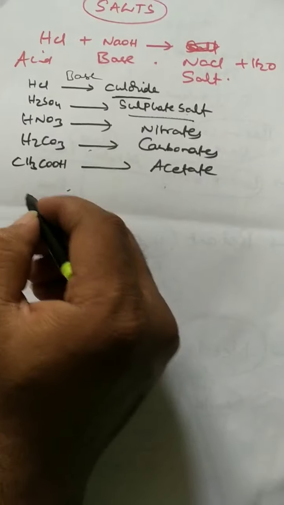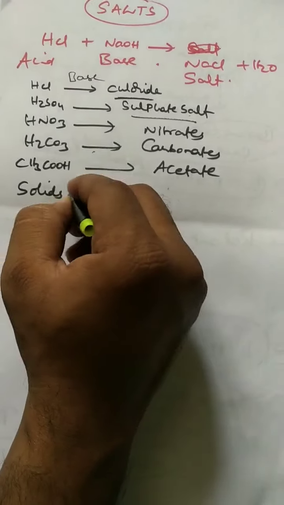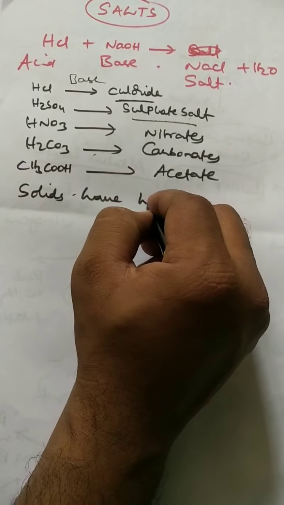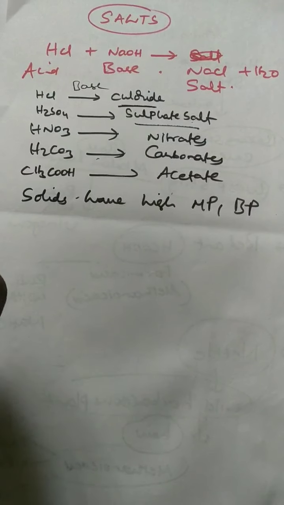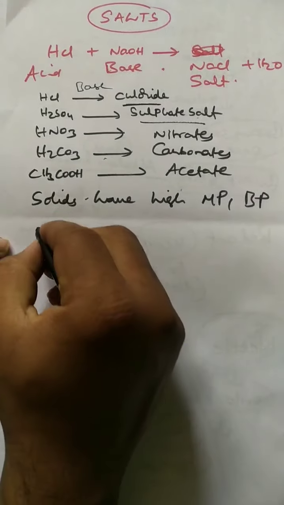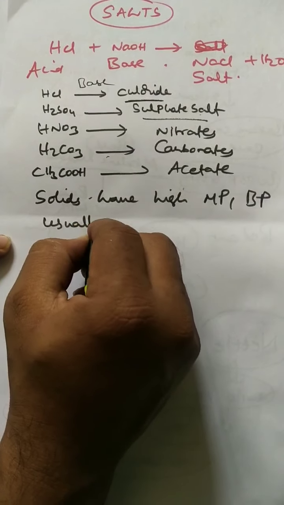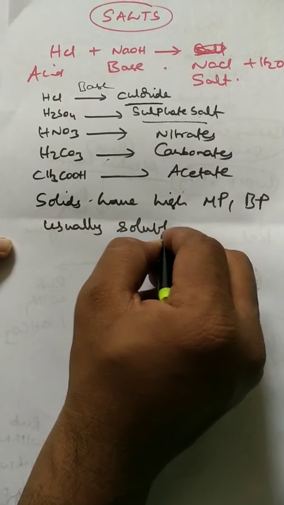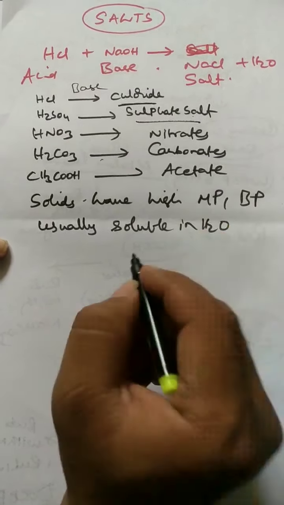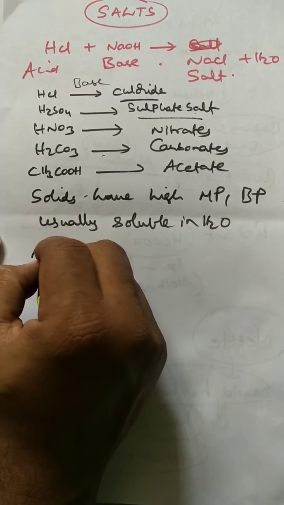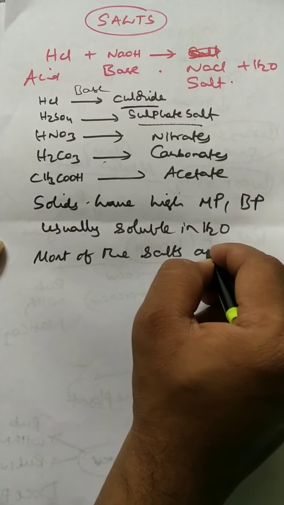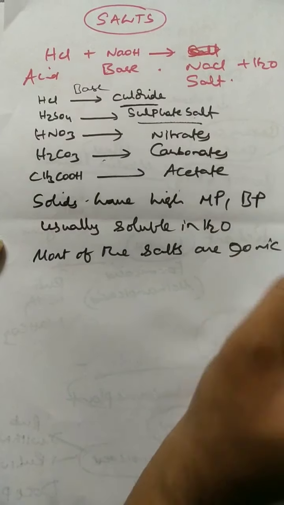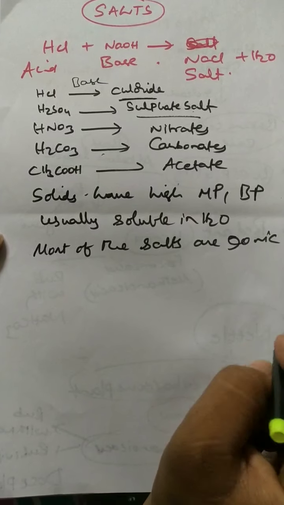Most of the salts are solids, and they have high melting points and boiling points, and they are usually soluble in water. Most of the salts are ionic compounds.